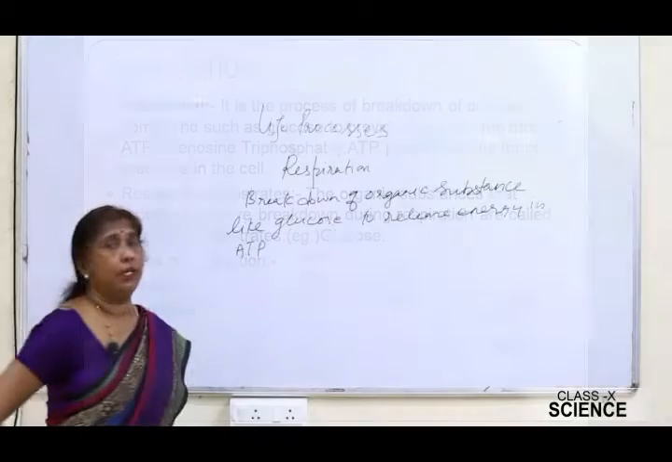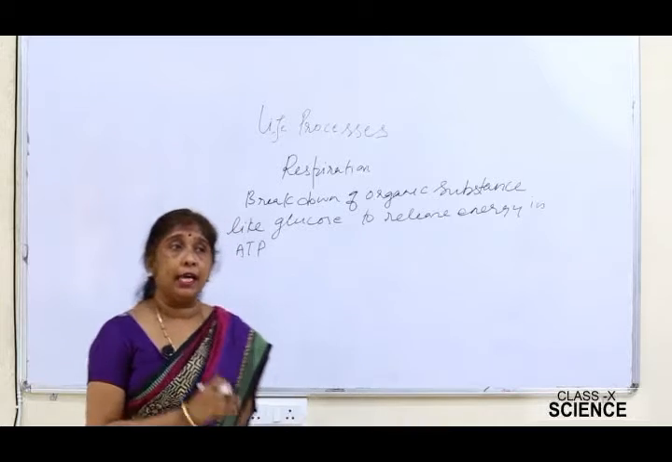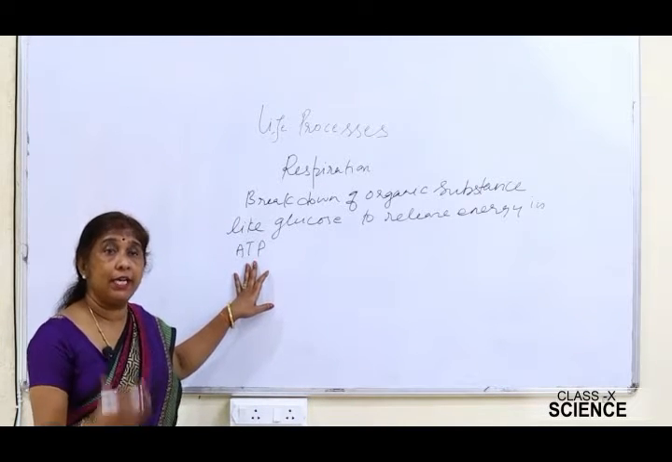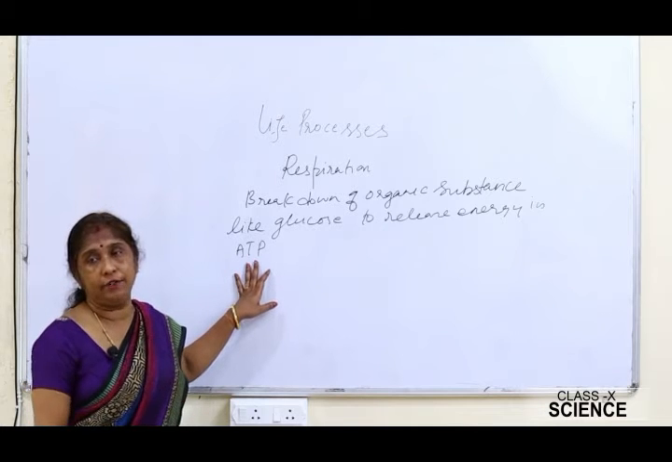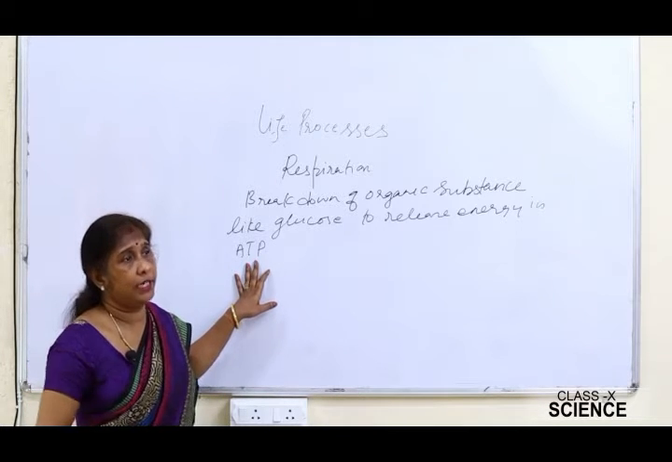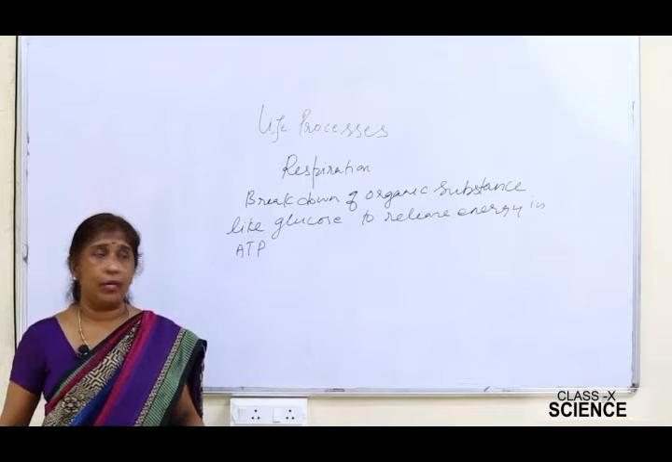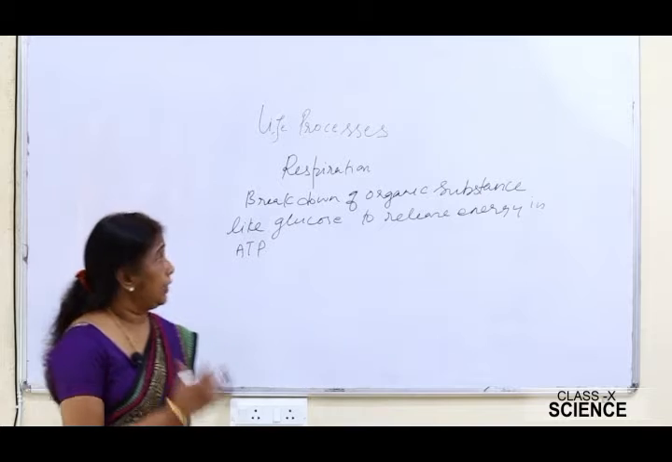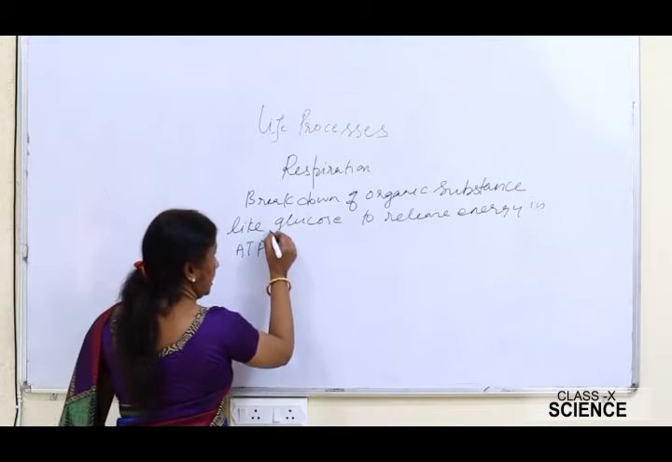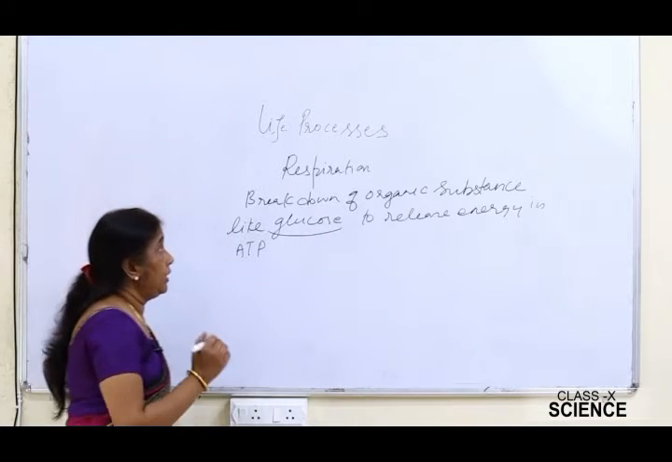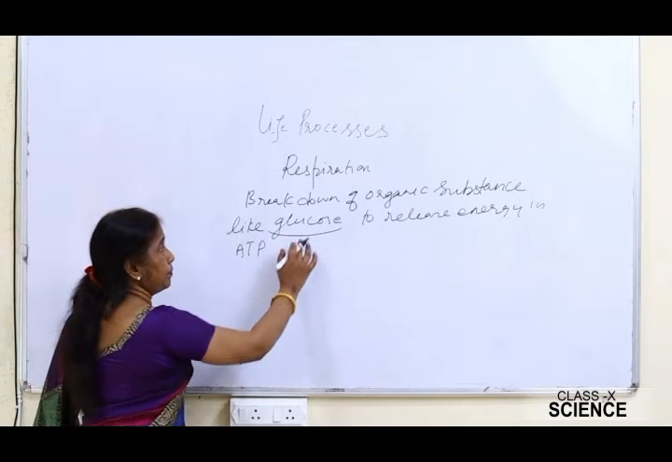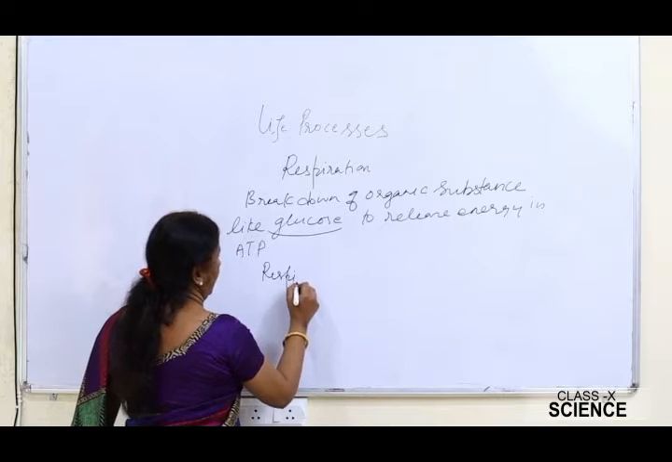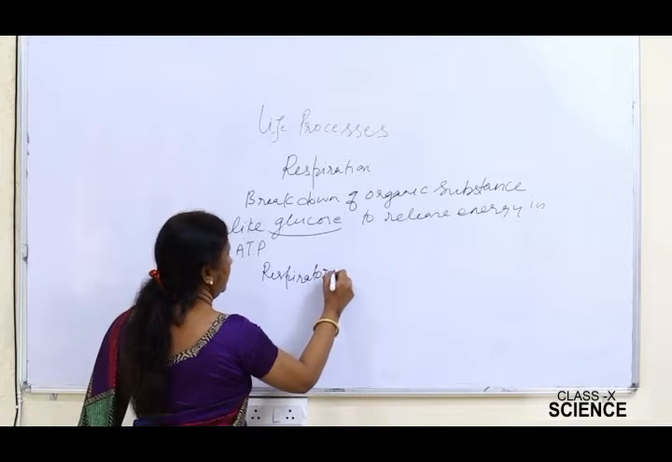This ATP stands for adenosine triphosphate, and the energy released by this process, in the form of ATP, is utilized for doing various cellular activities within our body. The various metabolic activities going on inside our body use the energy in the form of ATP. During respiration, the substance which is oxidized or broken down is called the respiratory substrate.